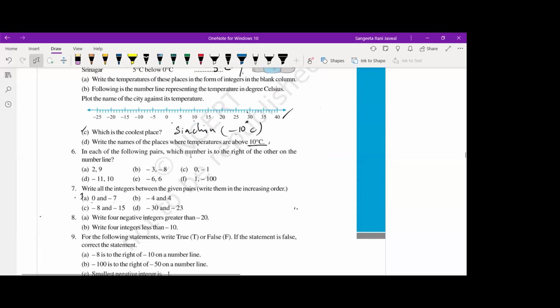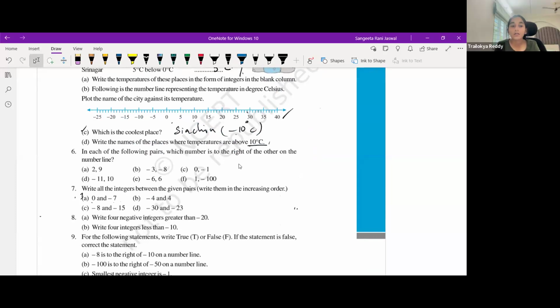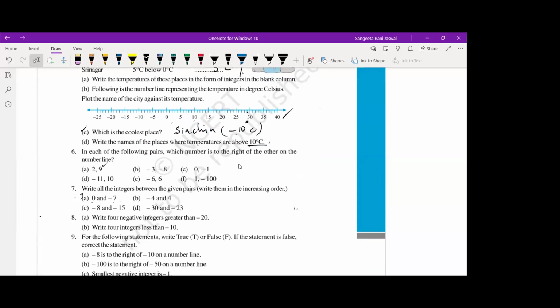In each of the following, which number is on the right of the other? Tell me which is on the right side. 2 and 9. Trilokya. Ma'am, 9 is to the right. Nishika, -3 and -8, which is towards the right side? Ma'am, -3.